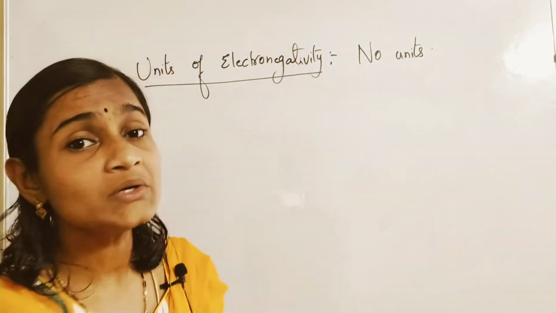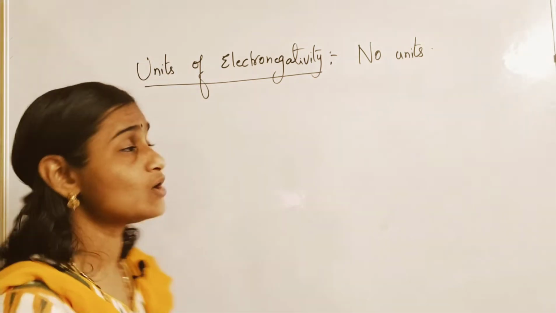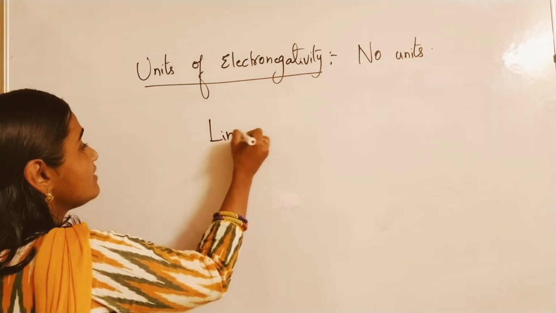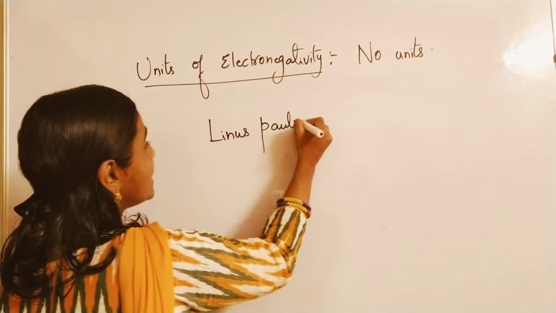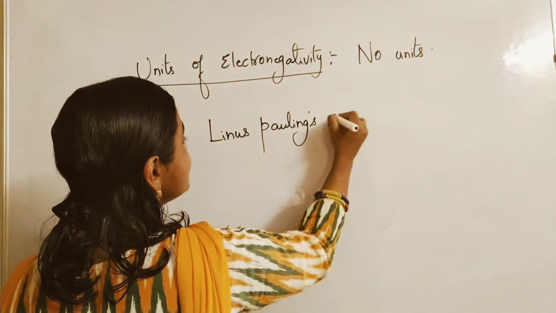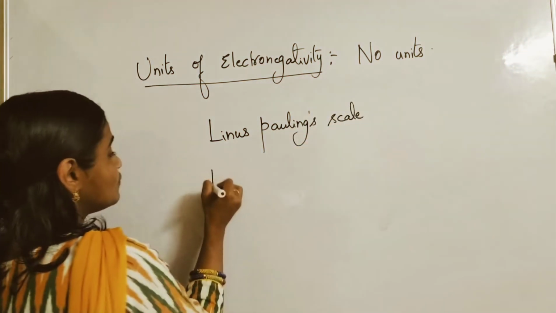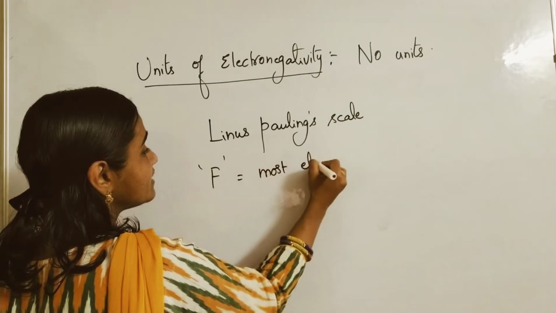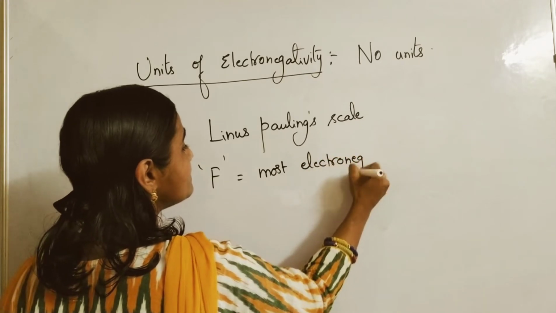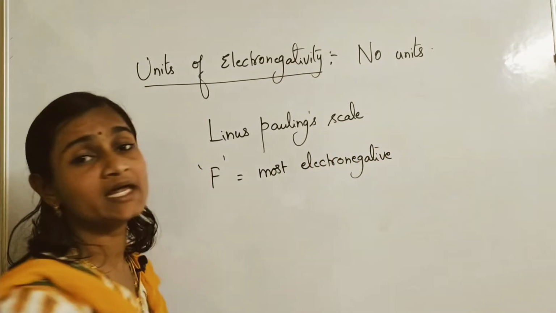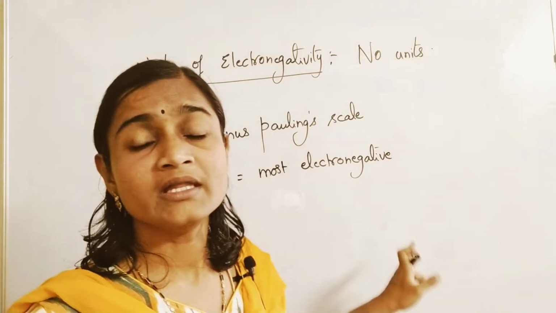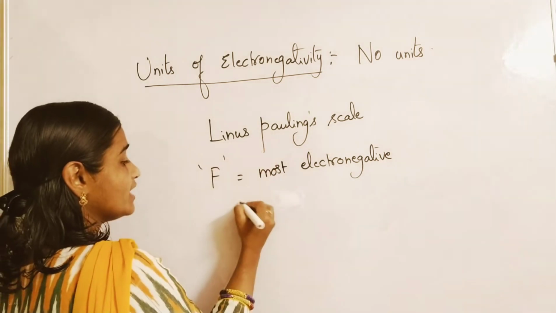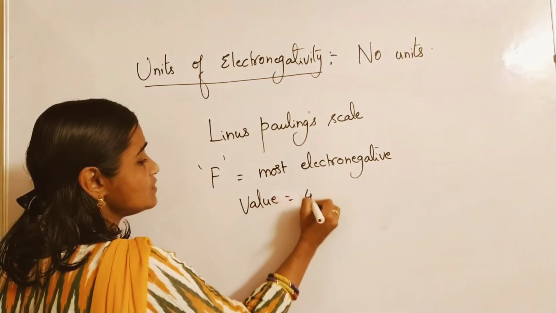According to Linus Pauling, on the Linus Pauling scale, fluorine is considered to be the most electronegative element among all the elements in the periodic table. The most electronegative element is what? Fluorine, and its value of electronegativity is equal to 4.0.